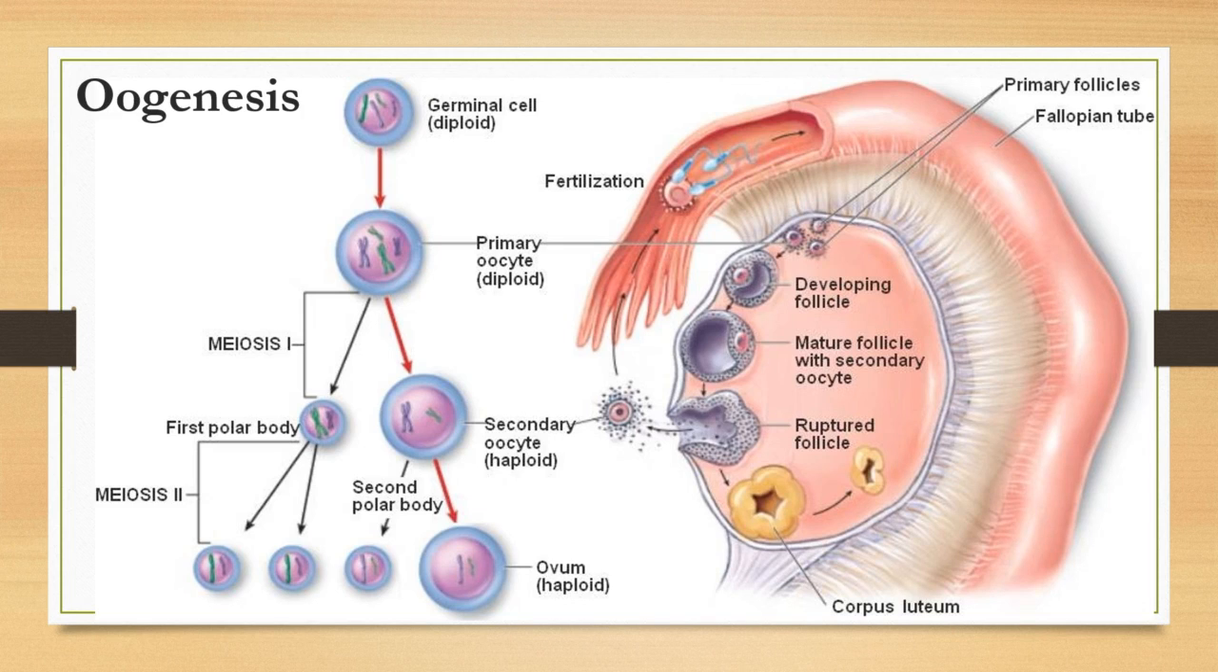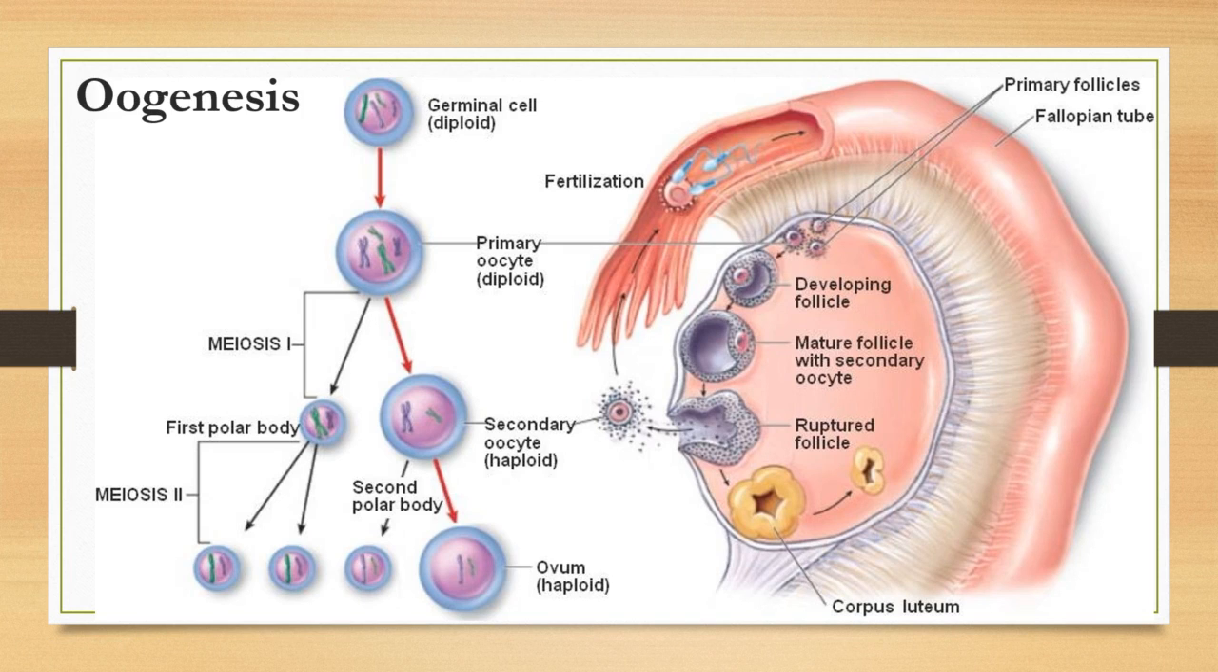Alright, that is referred to the oogenesis process. So again, what is oogenesis? It is the formation of the female reproductive cells, the female gametes. So you have to know the stages involved here. Oogenesis also involves mitosis and meiosis.